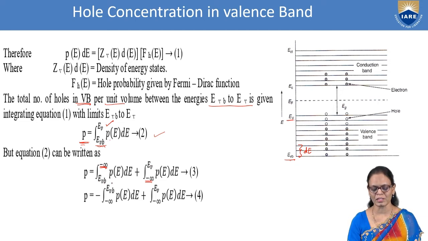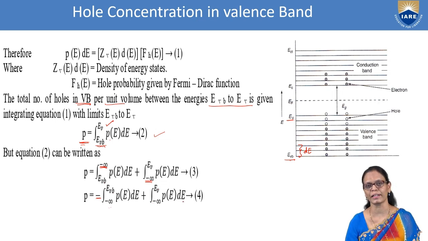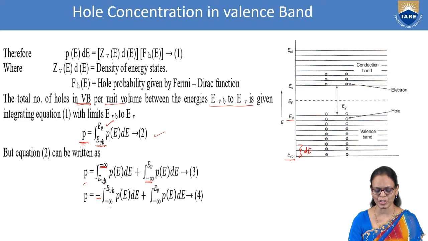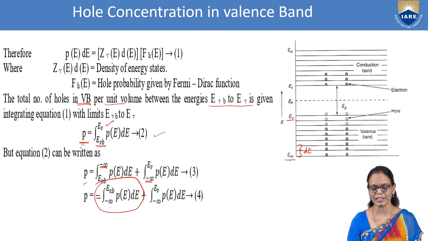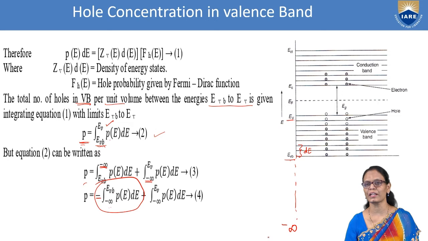Now I can rewrite this expression by interchanging the limits. From minus infinity to EVB, I'll get a minus sign. I'll put a minus and write the integral with the upper limit and lower limit exchanged: minus integral minus infinity to EVB, P of E dE. This remains the same: integral minus infinity to EV, P of E dE. Now if we look at this expression, integral minus infinity to EVB, we go to minus infinity here.